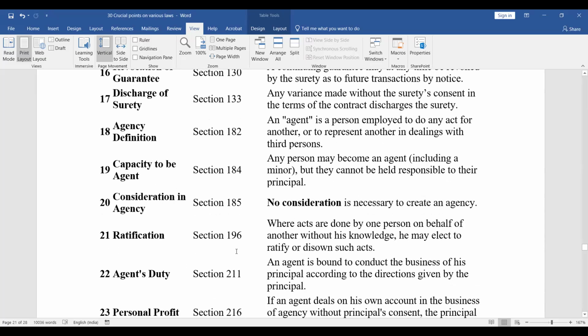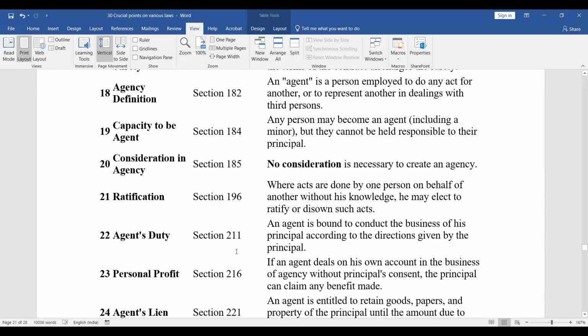Consideration in agency, section 185. No consideration is necessary to create an agency. Ratification, section 196. Where acts are done by one person on behalf of another without his knowledge, he may elect to ratify or disown such acts. Agent's duty, section 211. An agent is bound to conduct a business of his principal according to the directions given by the principal.